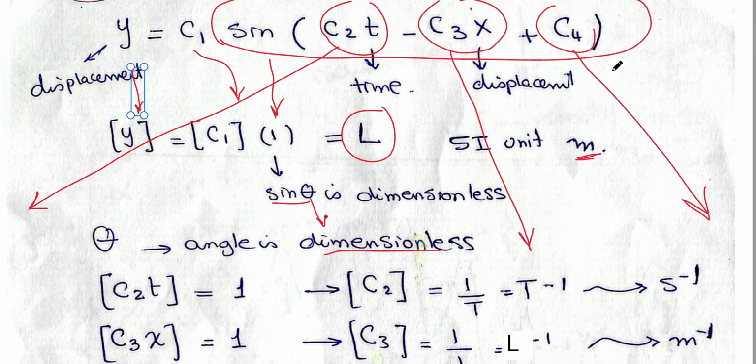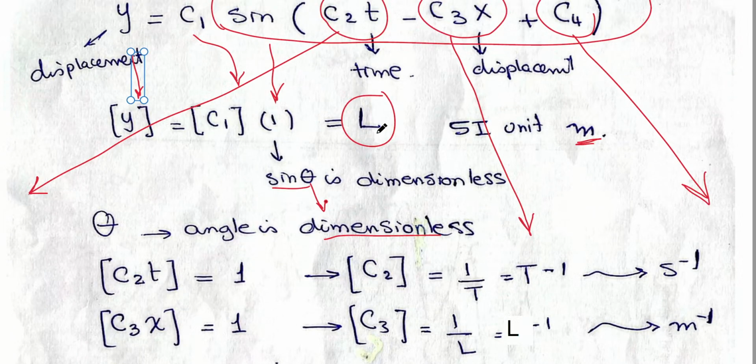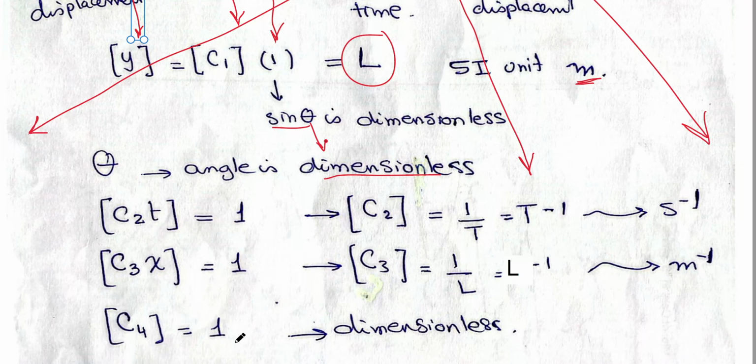So I want the result to be dimensionless. That's why we will take C2 t dimensions equal 1, C3 x dimensions equal 1, and C4 dimensions equal 1. From here, you find the dimensions of C2. From here, you find the dimensions of C3, and here directly the dimensions of C4.